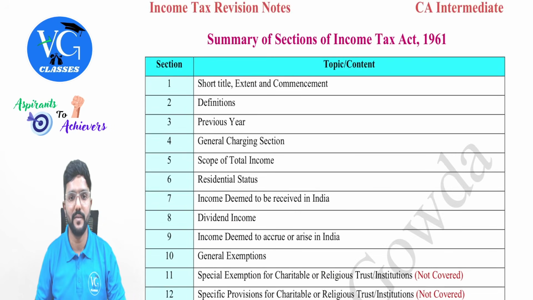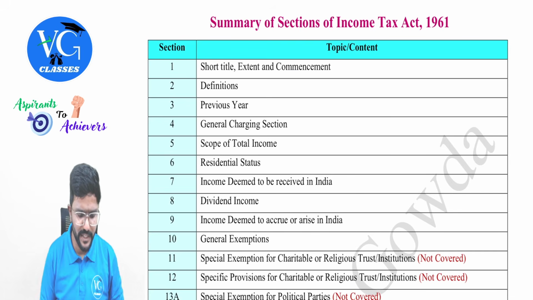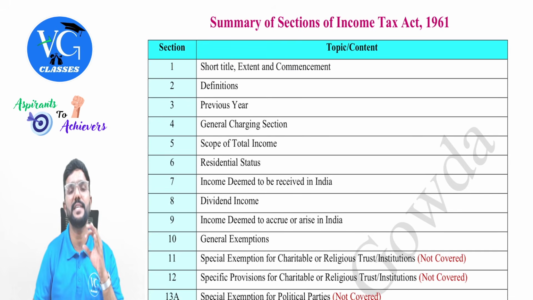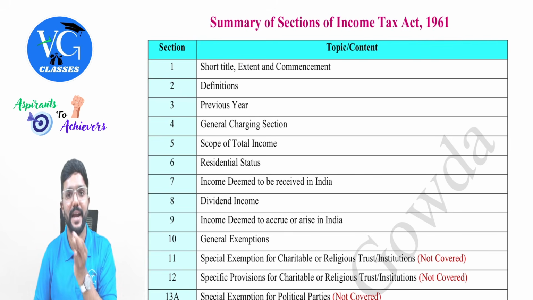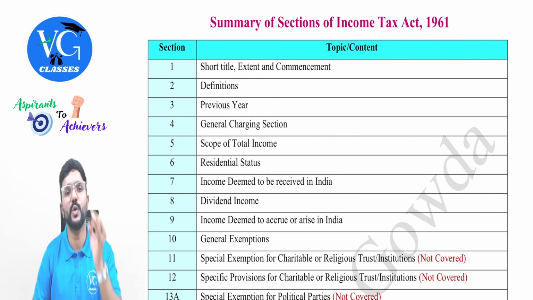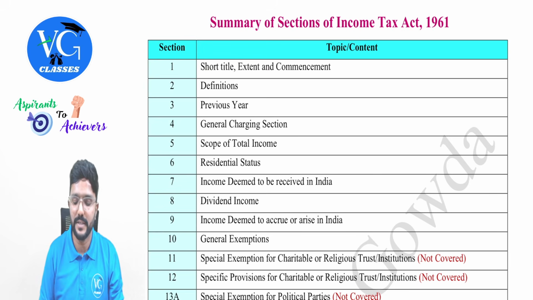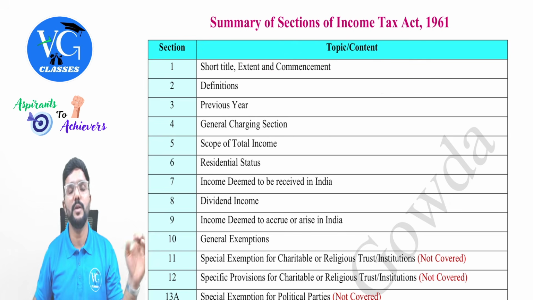Now come to the first page where I have given the list of sections. As of now, we have covered how many sections, guys? First section, which is short title, extent and commencement. The short title of the Income Tax Act is IT Act. Yes, sir. Extent: it is applicable throughout India, including Jammu Kashmir. Okay, sir. Sir, from when did it commence? 1st April 1962. And one more thing, guys.